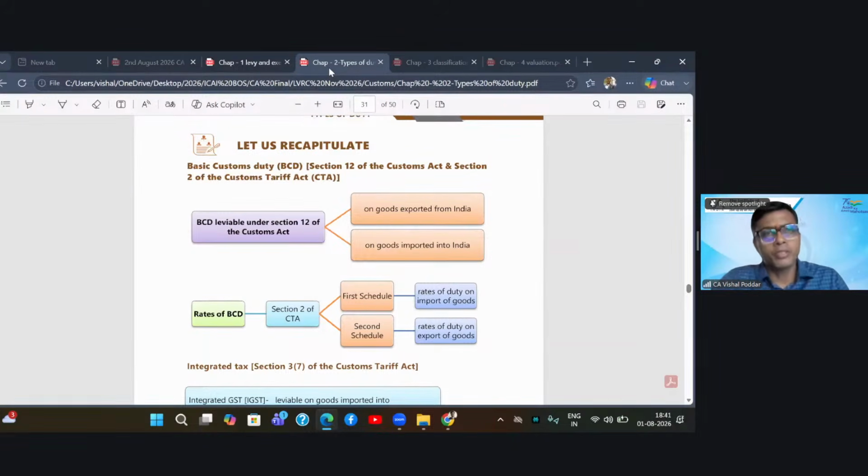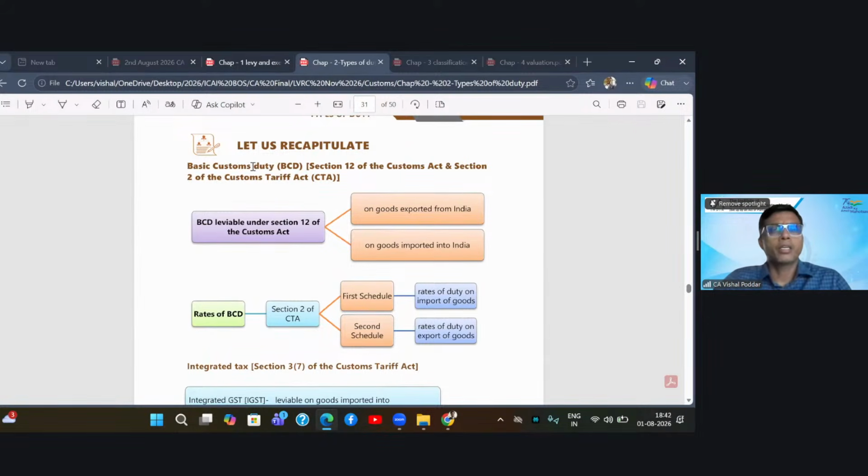Now, on this point, what we understand is that there could be different duties which are levied and collected on imported goods. Majority of them, which we are going to study over here, are part of the customs only. Within customs also, you have multiple types of duties. Besides that, we have the IGST, which is leviable on supply, that is also collected along with the customs duty. So let us understand all the types of duties which are leviable on imported goods.